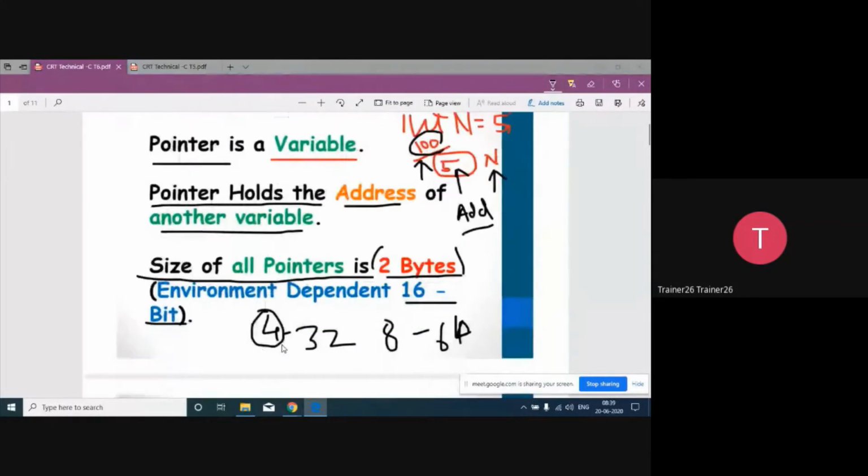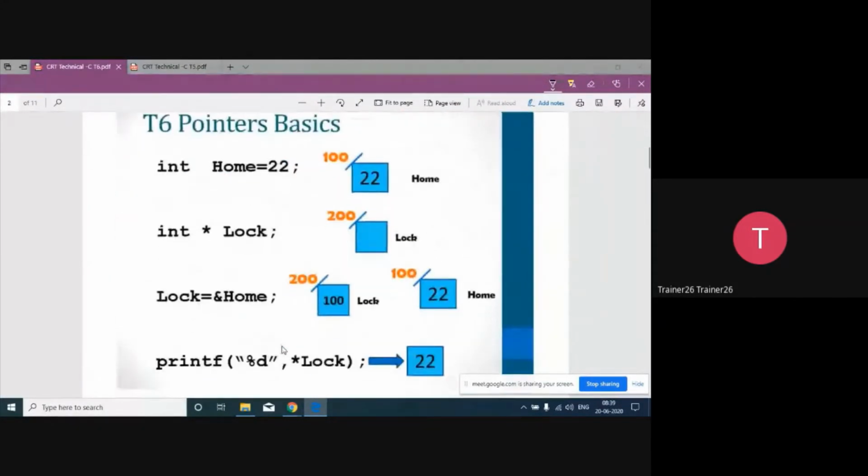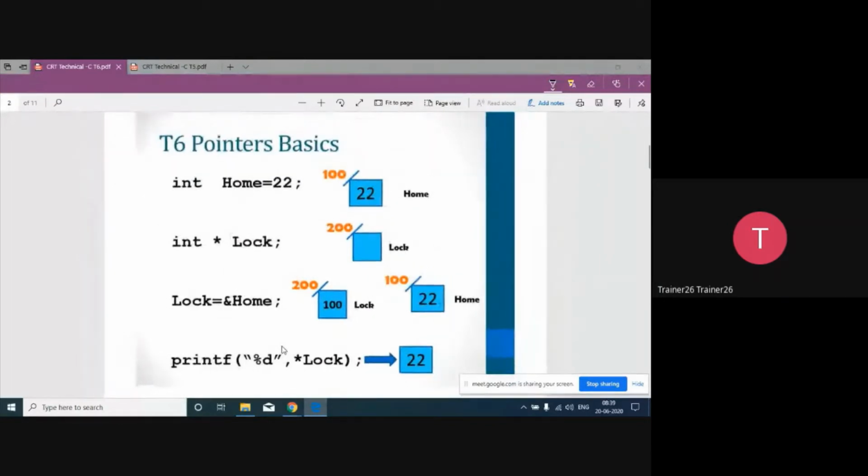So let's move ahead with the basic example of a pointer. As you can see on the screen, I am declaring one variable. The name of the variable is home, and I have stored the value 22 inside the home variable. After that, what is going to happen in memory?